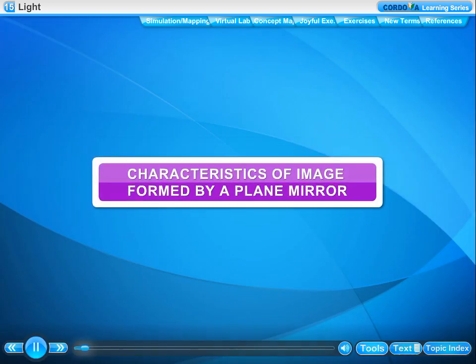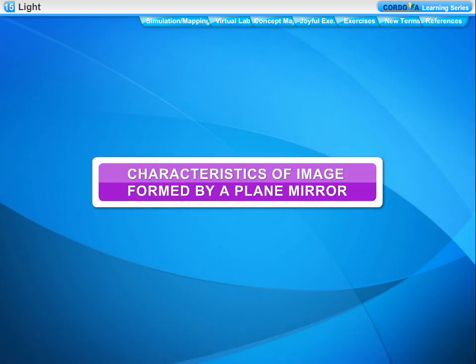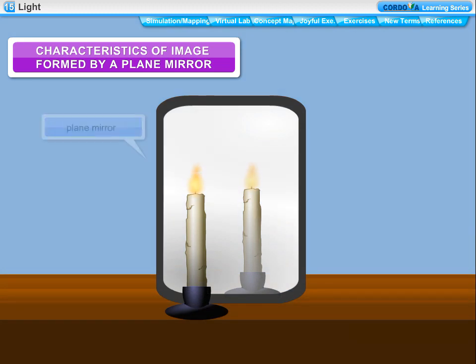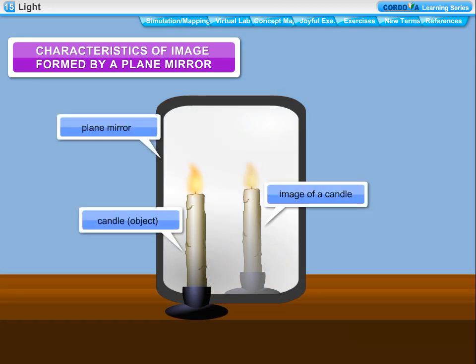Characteristics of image formed by a plane mirror. The image formed in a plane mirror is of the same size and shape as the object, virtual and erect, laterally inverted with respect to the object, and at the same distance from the mirror as the object.